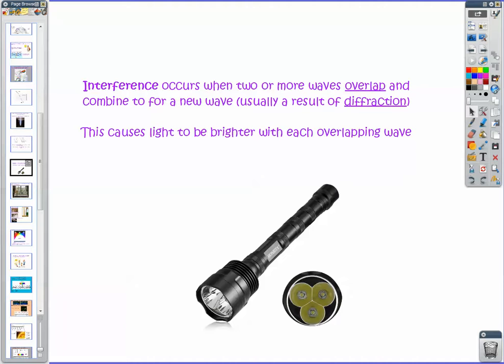So where all these beams of light overlap from the diffraction, that's going to be the brightest spot. You're going to have constructive interference happen in those locations.